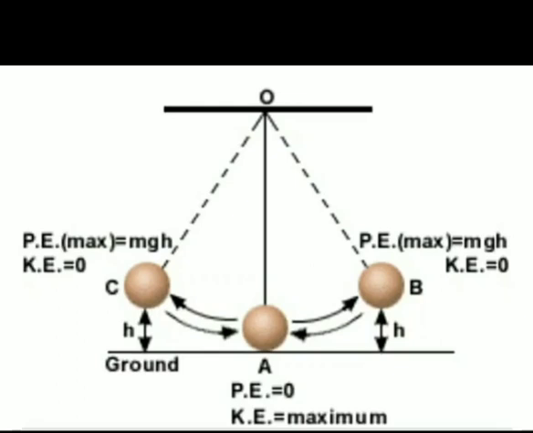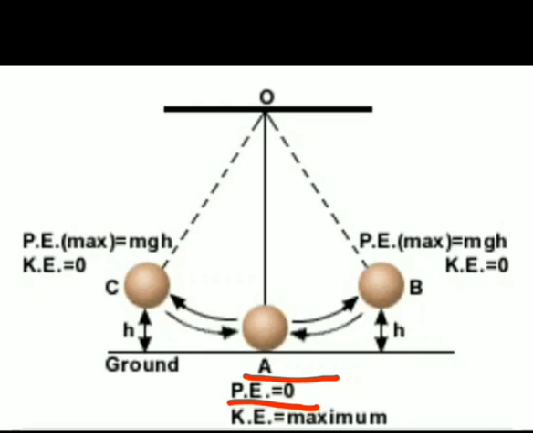On position A, the potential energy will be 0. The reason is, you might think the object is stable here, so it must have potential energy. But on the ground the height is h, and the formula for potential energy is mgh.